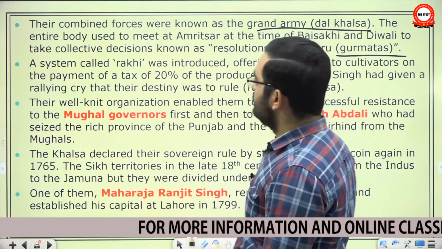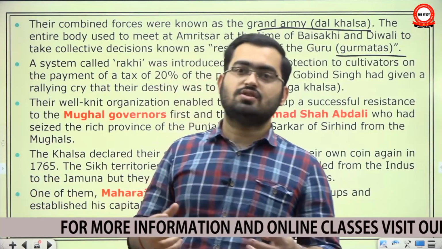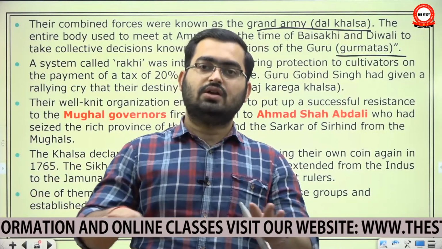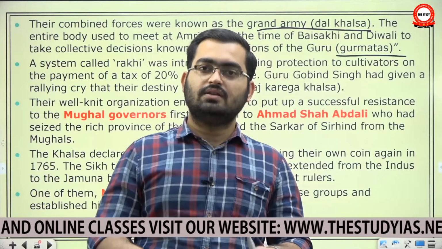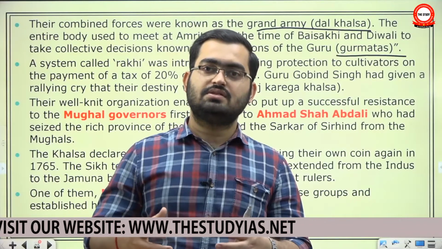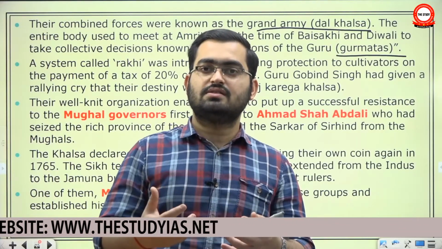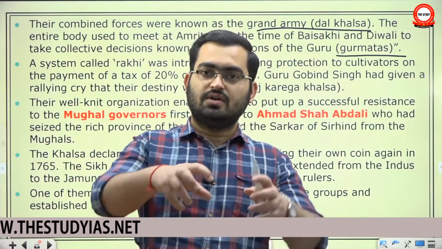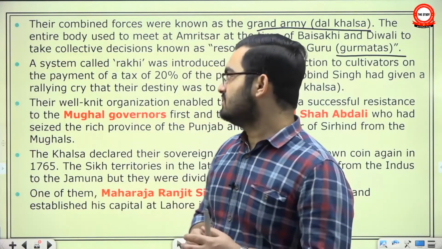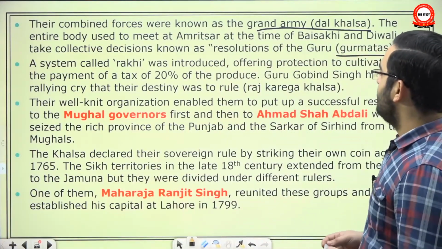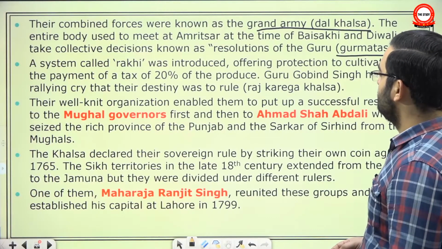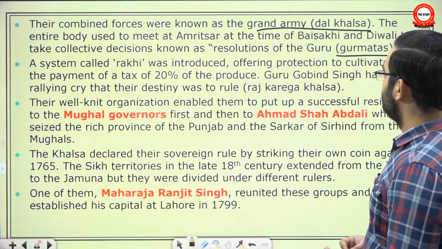So in a way, you can get a sense of a very strong confederacy here. Different missals are ruling their areas independently in the greater Punjab area, but they are occasionally coming together to make collective decisions. Just as in tribal societies you have separate areas of influence, but every now and then they will come together to take collective decisions. A system called Rakhi was introduced, offering protection to cultivators on the payment of a tax of 20% of the produce.